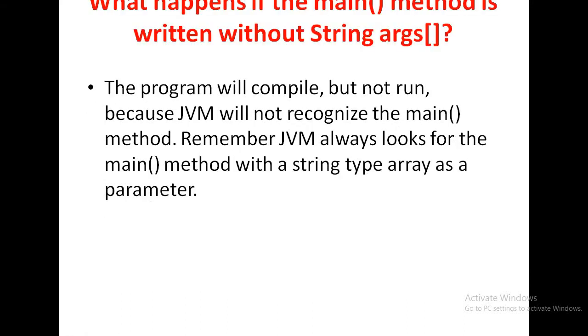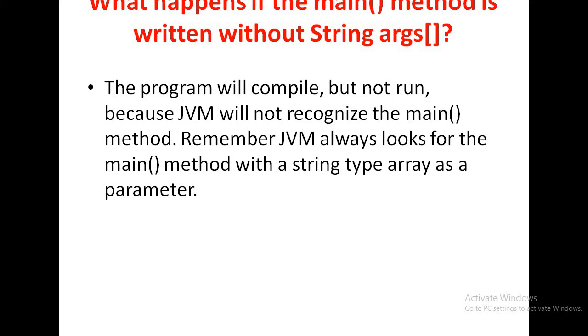Then the question is, what happens if the main method is written without String args? The program will compile but not run. Okay. If we write the main method as public static void main without String args, then at compilation time no error will occur.